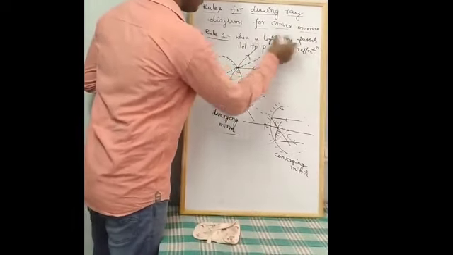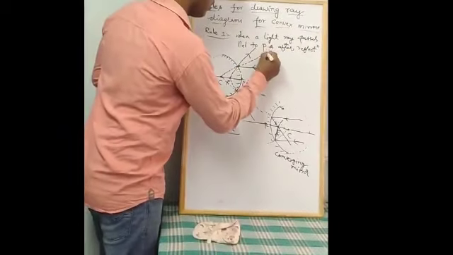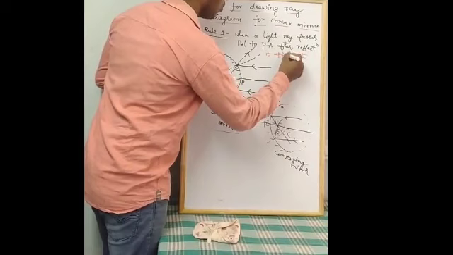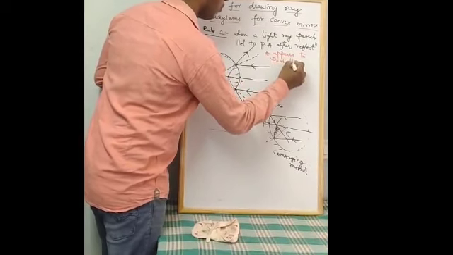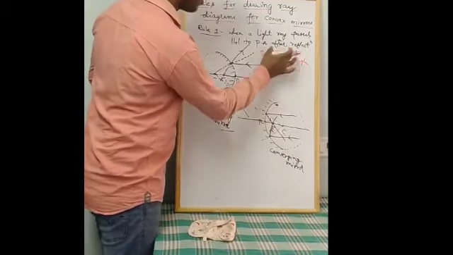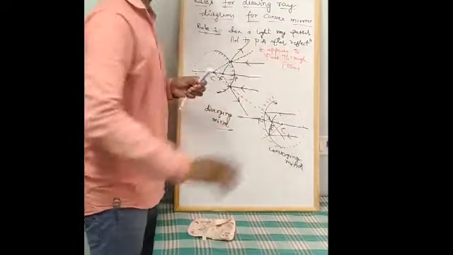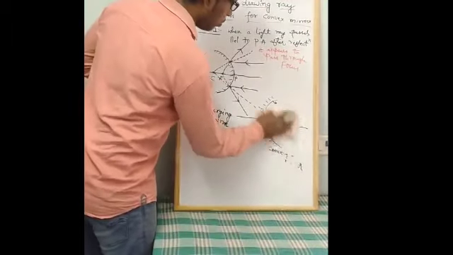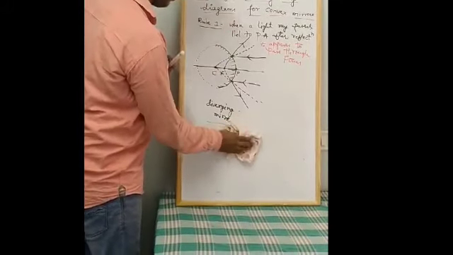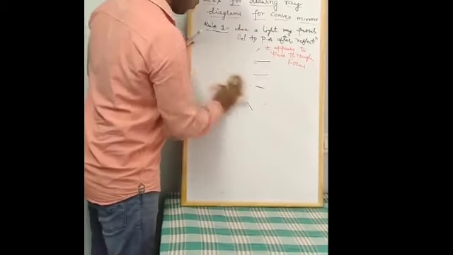So when a light ray passes parallel to the principal axis, after reflection, I am talking about the convex mirror, it appears to pass through focus. This is the difference. But here, after reflection, we do not say it appears; we read it as passing through focus. That is the difference. This is the first rule you need to remember carefully. I think you have understood, so note down this point in your notebooks also.